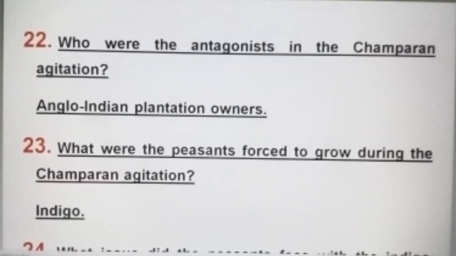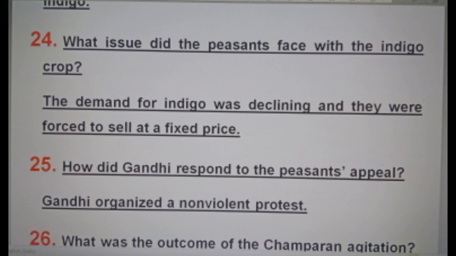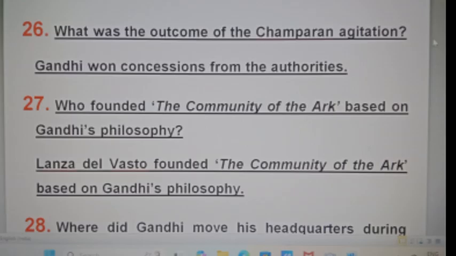What issue did the peasants face with the indigo crop? The demand for indigo was declining and they were forced to sell at a fixed price. How did Gandhi respond to the peasants' appeal? Gandhi organized a non-violent protest. What was the outcome of the Champaran agitation? Gandhi won concessions from the authorities.